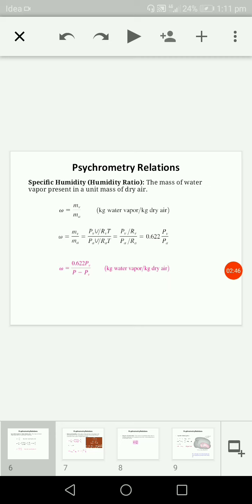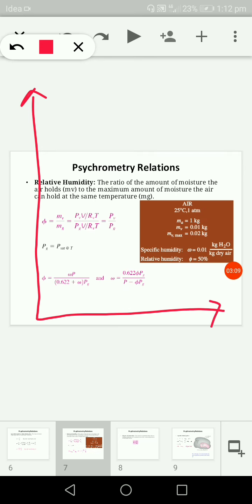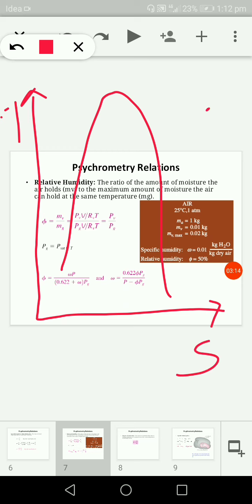Now the next term that we have to study is relative humidity. Relative humidity is the ratio of the amount of moisture the air holds to the maximum amount of moisture the air can hold at the same temperature. Suppose I take a T-S diagram and draw a saturation curve. Suppose there is air at a certain temperature. Here the air is in an unsaturated form, that is, it holds some amount of water vapor, but the water vapor will not condense.